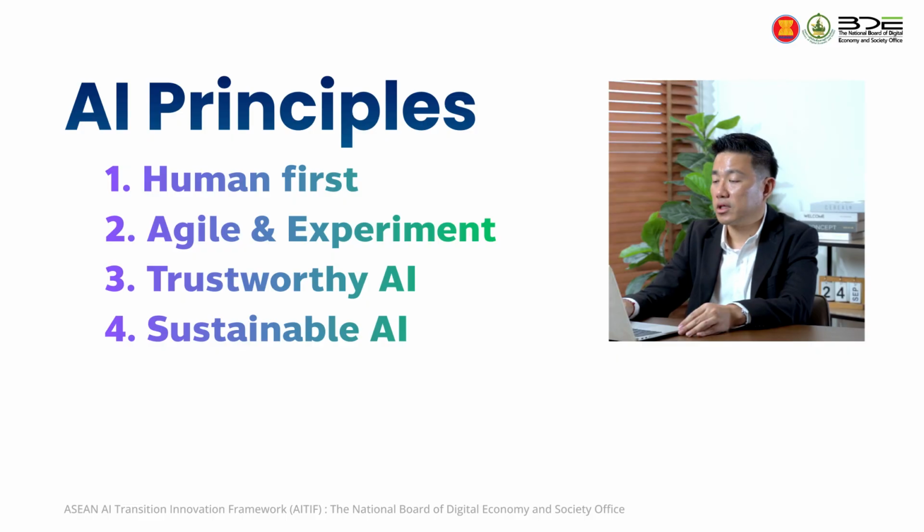The third one we call trustworthy AI. That means once we build any AI product or any AI solution, it needs to be trustworthy. That means it's safe, trusted, and also secure. So all of this is the basis for trustworthy AI and will not create a new risk. Lastly, we want to build a sustainable AI. That means we build one AI but it does not harm others or create any technical debt for the others. That's the fourth one that we have in our company's AI principles, which is sustainable AI.